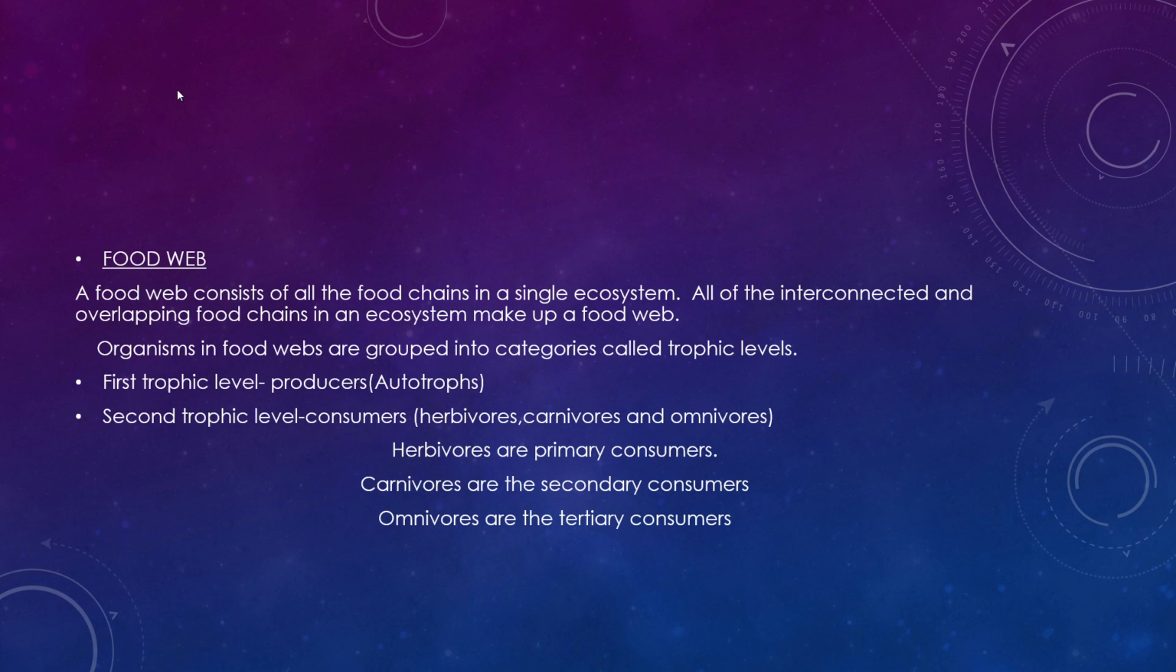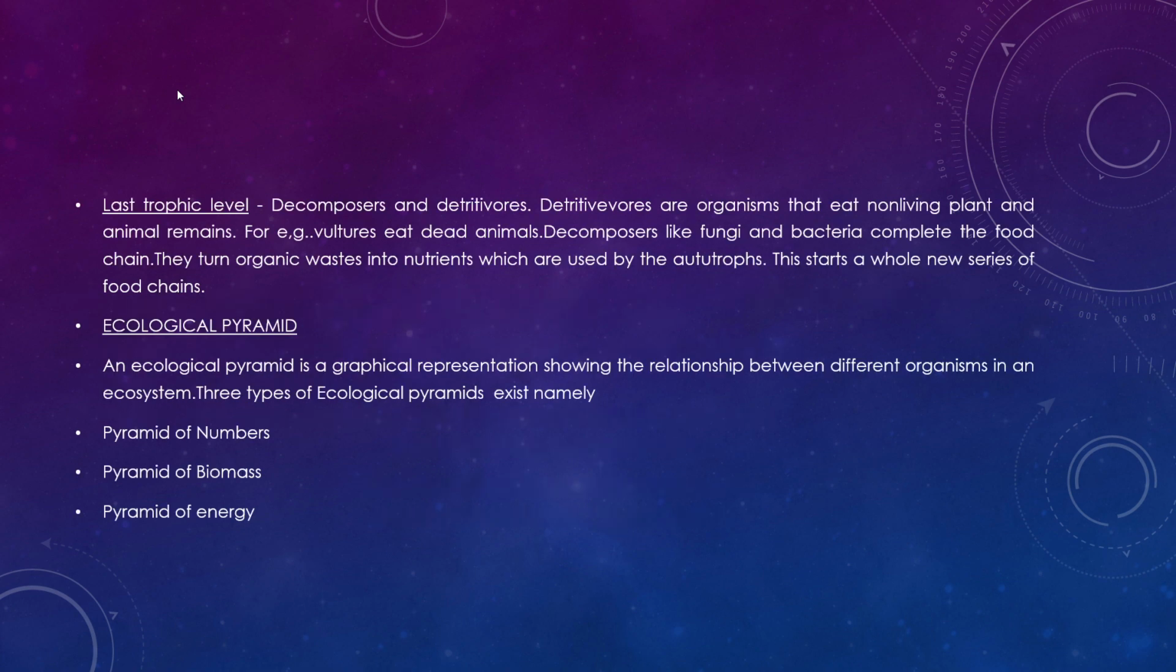We are omnivores. Next, the last trophic level, which is the decomposers or detritivores. Detritivores are organisms that eat non-living plant and animal remains. For example, vultures eat dead animals. Decomposers like fungi and bacteria complete the food chain. They turn the organic waste into nutrients, which are used by the autotrophs, that is the plants. This starts again a whole series of food chains. And that is what is happening in a food web, a complex process of food chains.